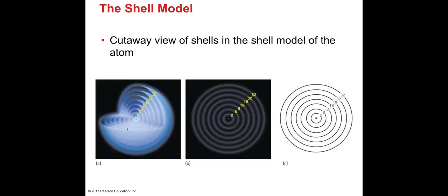So suppose you're cutting the atom. The atom is obviously spherical in nature. If you look at the center here, you have the nucleus. That's where the center is. And now surrounding the nucleus, you have what we call orbits. So this is what we call energy levels. That is where electrons are.